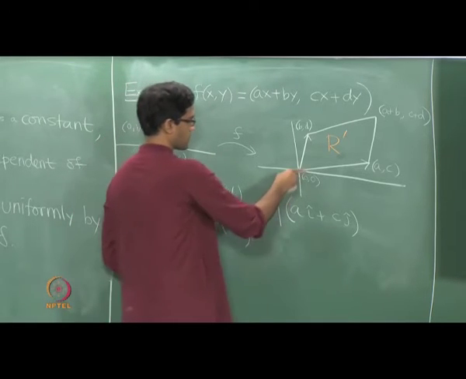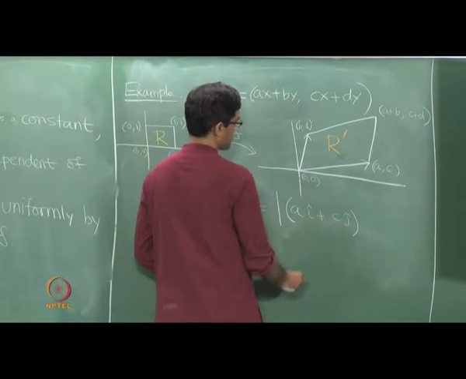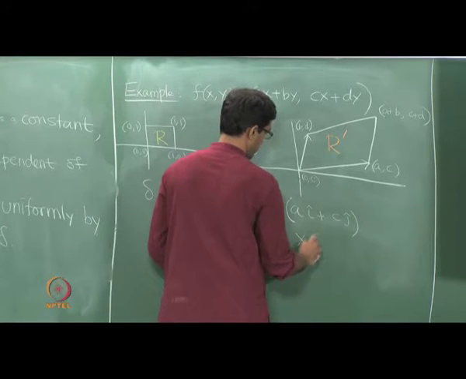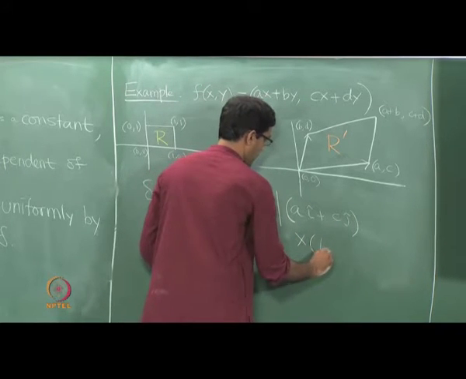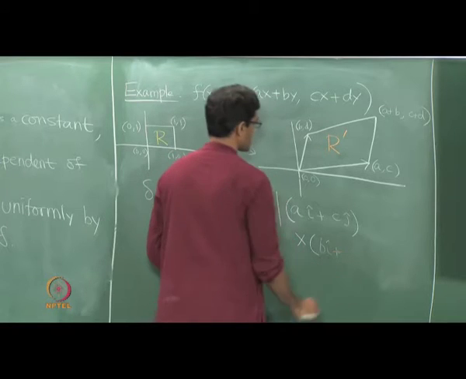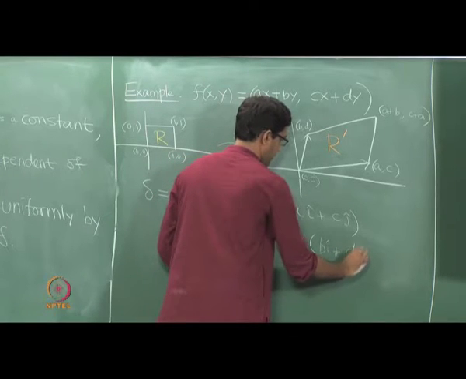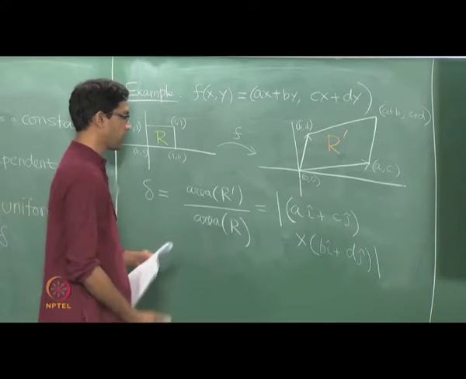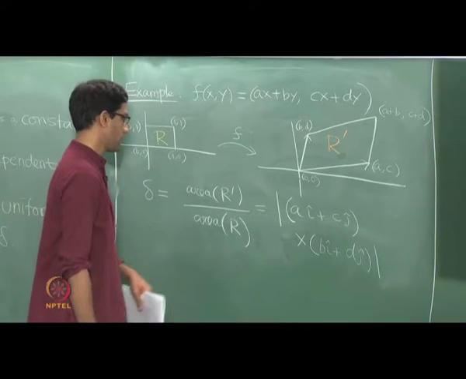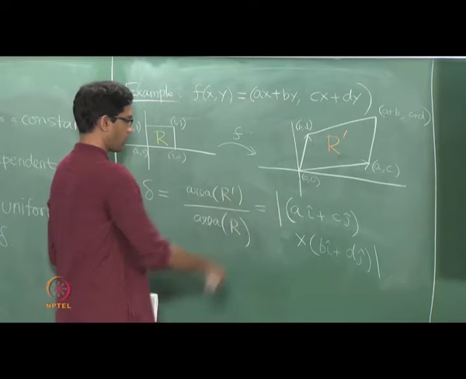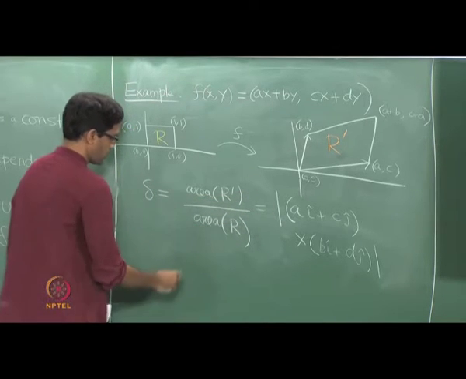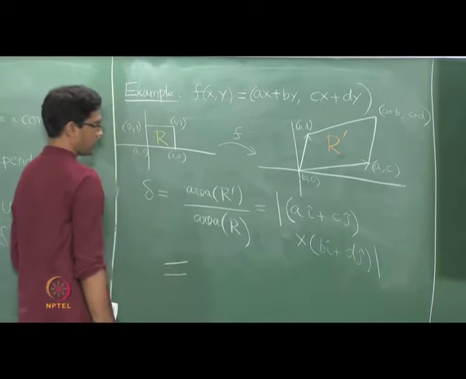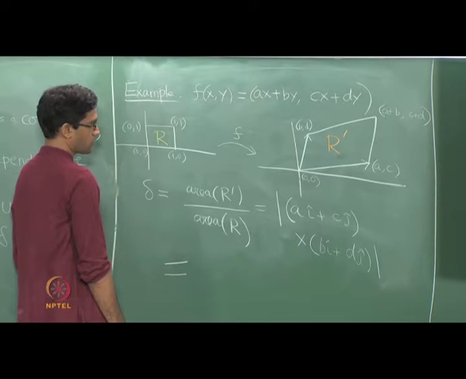So I have this vector is a i cap plus c j cap, cross product with b i cap plus d j cap. So that is the cross product of these two vectors, and I need to find the magnitude of the cross product at the end of the day. And so here what you need is the definition of the cross product. So if you actually just compute this cross product, here is what you will get.